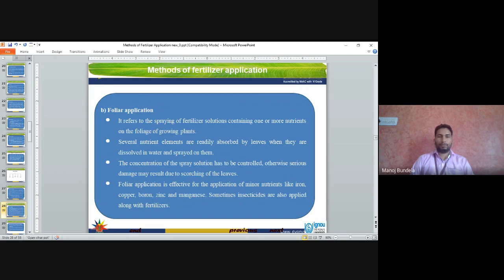Foliar application is effective for the application of minor nutrients like iron, copper, boron, zinc and manganese. Sometimes insecticides are also applied along with the fertilizers. So we will apply some insecticide also.